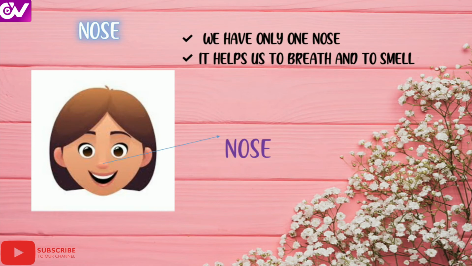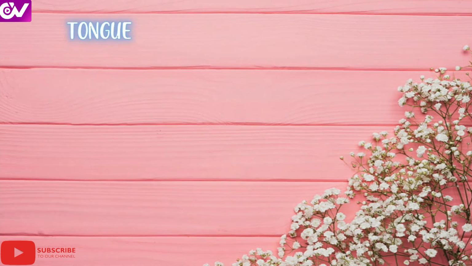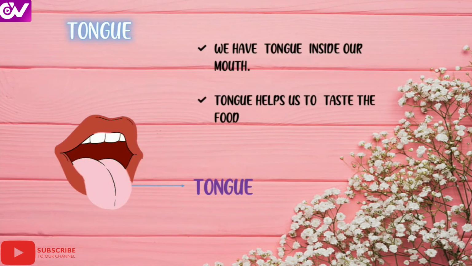And it helps us to feel the smell. We have only one nose. Then comes tongue. Yes, tongue is located inside the mouth. So what's the use of it? It helps to taste the food.